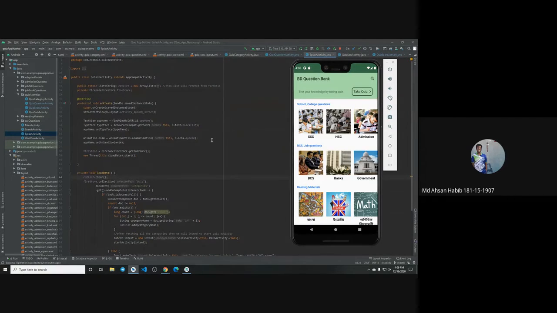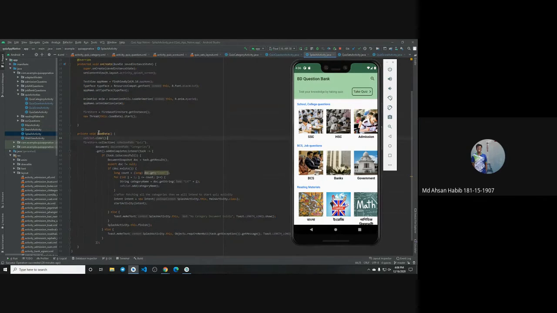That means when our app is run for the first time, in the onCreate method, I have created this load data function. While the splash screen is visible, our questions, activities, and the categories with the sets, all of the questions will be fetched from Firebase. So this is one more important thing I have told.